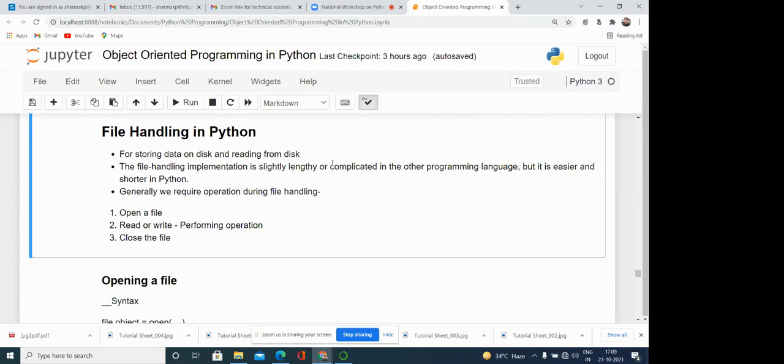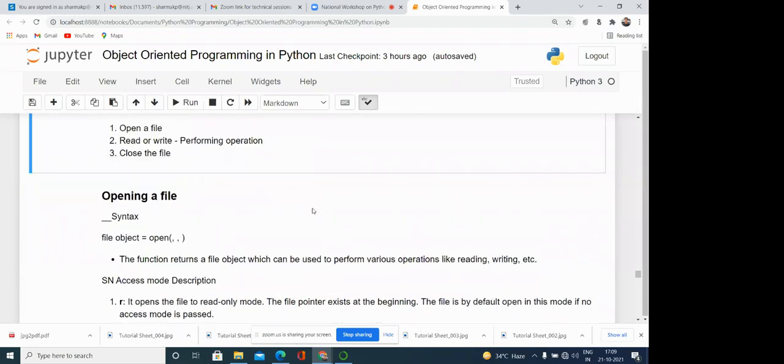So one OS module is there. Using that, we can deal with the file system of the operating system. It means we can rename a file, remove a file, or change the directory. We can do this by using the operating system module. So we are going to see both modules here: file handling and the operating system module.